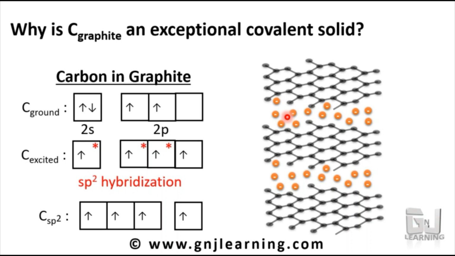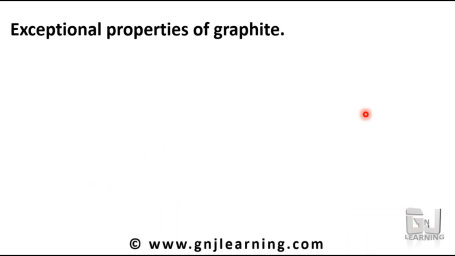Still it is a covalent and network solid. Why? Because it has that network, it has that covalent bond, so it is classified as a covalent solid. But unlike other covalent solids, it is layered and it has these electrons. So this gives the exceptional properties for graphite. What are they?